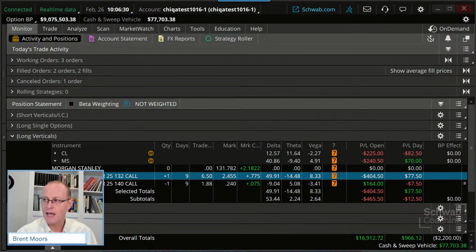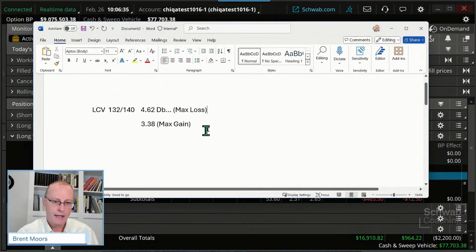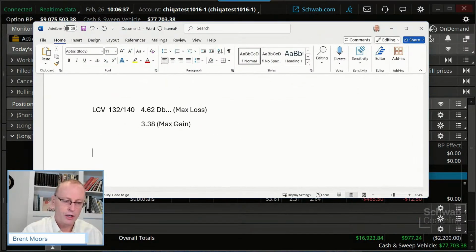So let's say we did this. Let's think of a couple possible modifications on this trade. Instead of this 132, 140 long call vertical, what if we shifted this from a 132, 140 to a 132, we'll say 134 long call vertical.